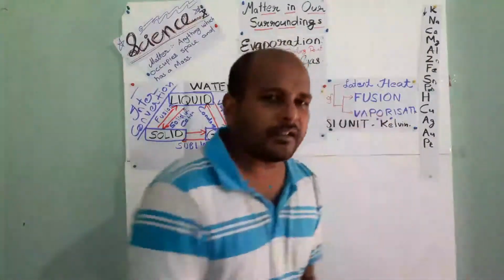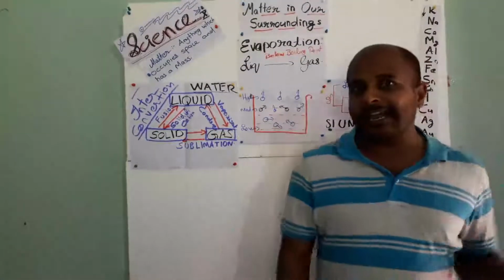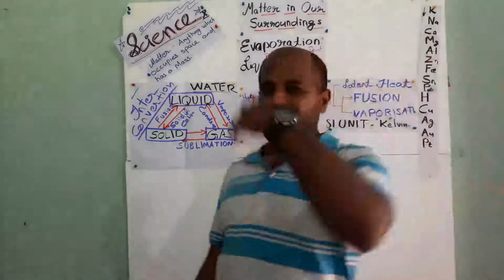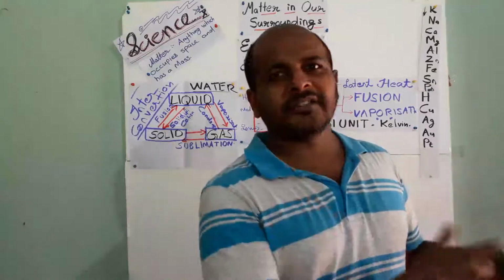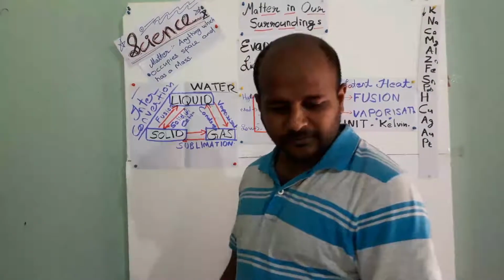We have learned a lot of properties of matter. Basically, we can divide matter into three types: solid, liquid, and gas. You know the properties of solid, liquid, and gas in detail. That question and answer is also there from the textbook. So, very simple.